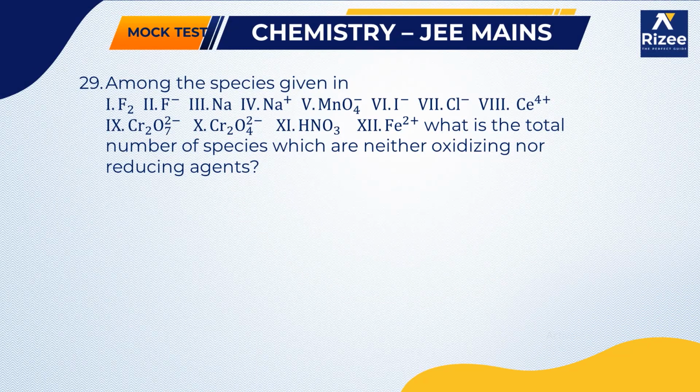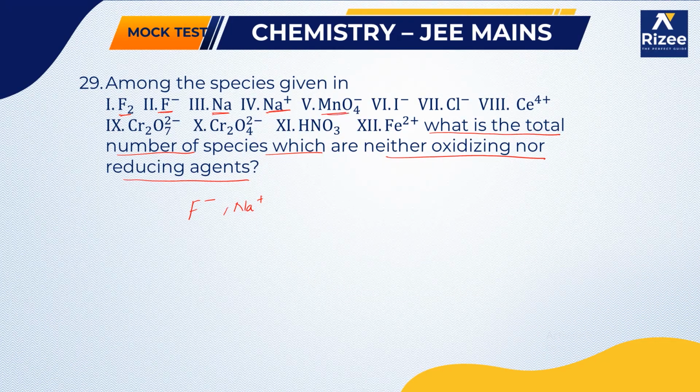Among the species given, he is asking for the total number of species which are neither oxidizing nor reducing agents. Generally, fluorine is a strong oxidizing agent. Next, F minus is a very weak reducing agent, so we can consider that F minus is neither oxidizing nor reducing agent. Next, sodium is a metal. Alkali metals are strong reducing agents. Next, Na+, the sodium ion, is neither an oxidizing nor a reducing agent.